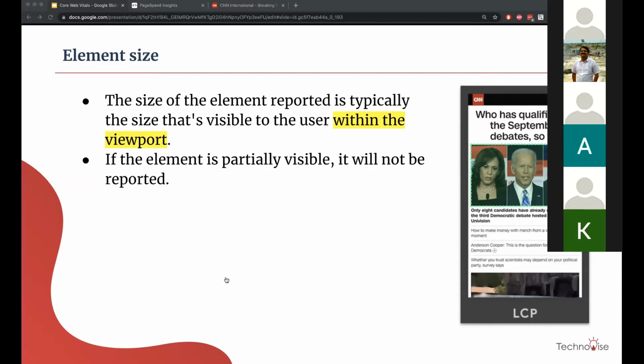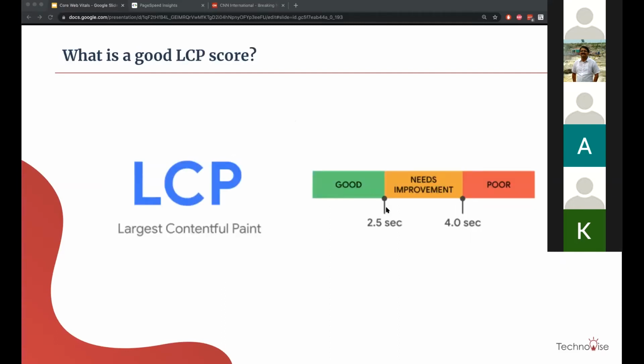Okay, let's try to understand what is a good LCP score. This is what Google has said: if the LCP is from 0 to 2.5 seconds, it's considered good. More than that, it will need improvement, and more than 4 seconds is considered poor.